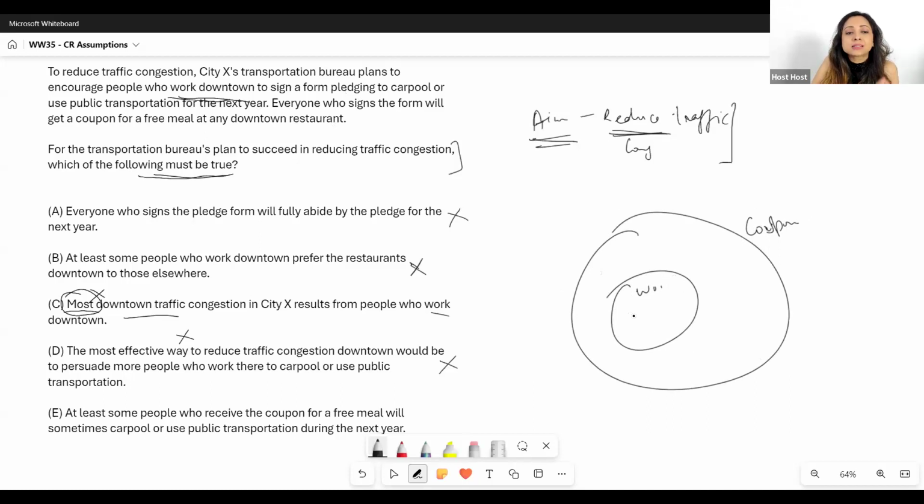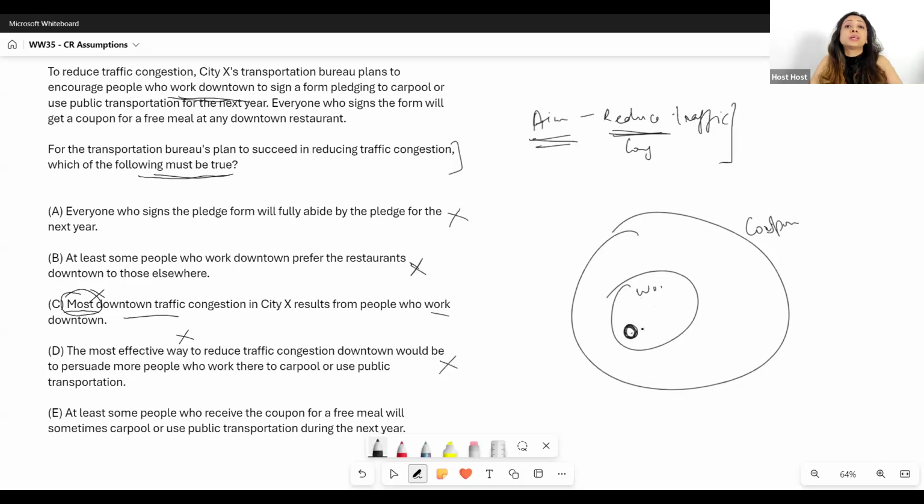So when I say at least some of this entire set, I'm talking about these people also, right? I'm saying that there is at least one person who got a coupon and who will sometimes carpool. If that happens, then yes, my traffic congestion will reduce, right? I do need that at least some of them will carpool or will use public transport.